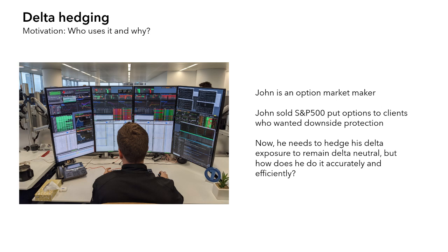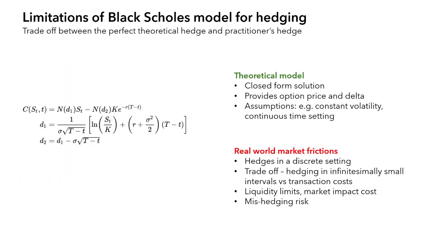Imagine John. John is an option market maker. John sold S&P 500 put options to clients who wanted downside protection. Now, he needs to hedge his delta exposure to remain delta neutral, but how does he do it accurately and efficiently? Currently, the Black-Scholes model underpins option pricing and hedging.